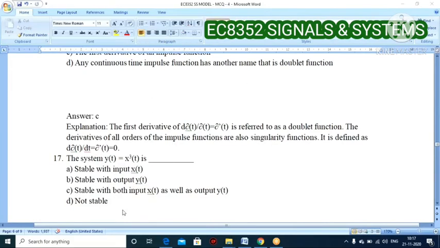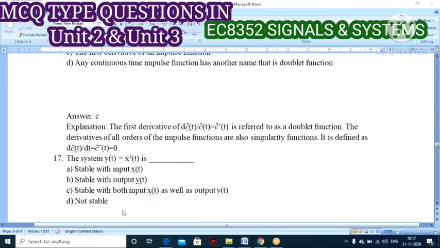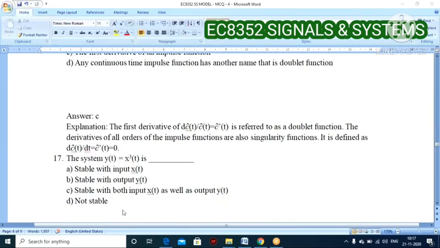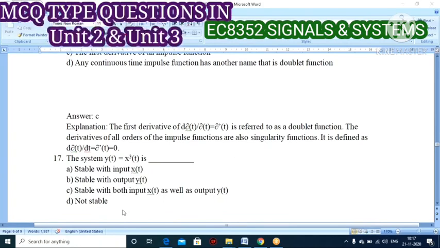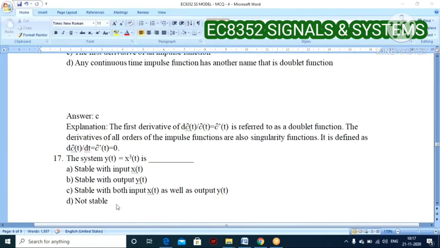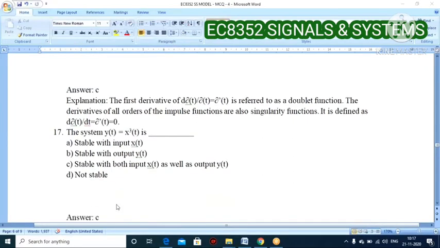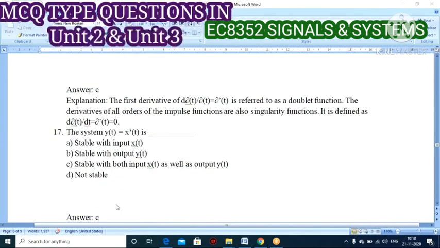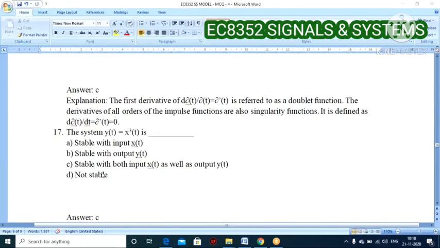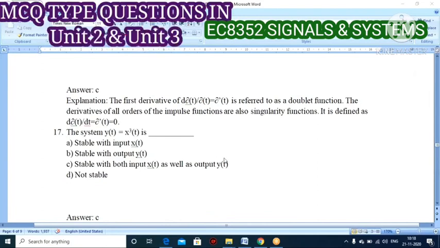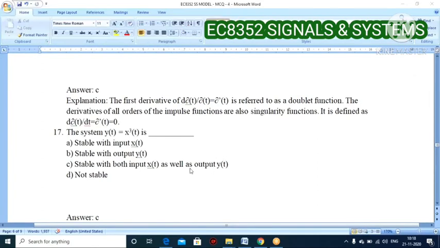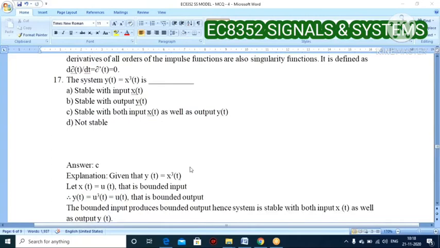So how do you find out whether it is stable? If it obeys the BIBO concept, bounded input and bounded output. Once it satisfies this condition, we call it stable, or else unstable. Let me check the answer. Option C is the correct one: stable with both input x(t) as well as output. That is bounded input, bounded output.